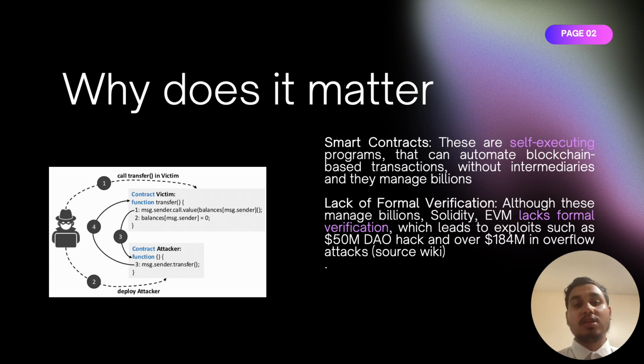Another big issue has been overflow attacks. I will discuss this in a bit. Now, these attacks don't happen because the blockchain is insecure on its own. This happens because the contract was not mathematically verified. And since everything that happens on blockchain is irreversible, these bugs can turn out to be incredibly costly.